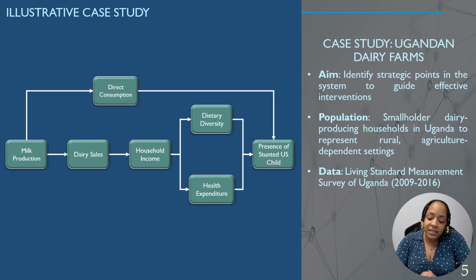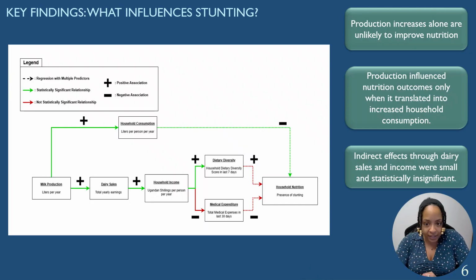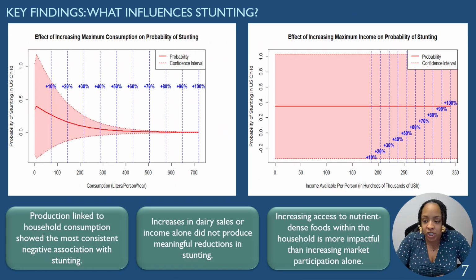And our analysis of this simulated system reveals the following key findings to us. First, from our path analysis illustrated on the left here, we find that it's not enough for households to produce more milk. They need to consume more milk as well. We found through this analysis that consuming an additional cup of milk per household per week corresponded to a 9% reduction in the likelihood of stunting, and that any of the income-related pathways, i.e. this bottom path here in the figure, had small and insignificant effects on nutrition.